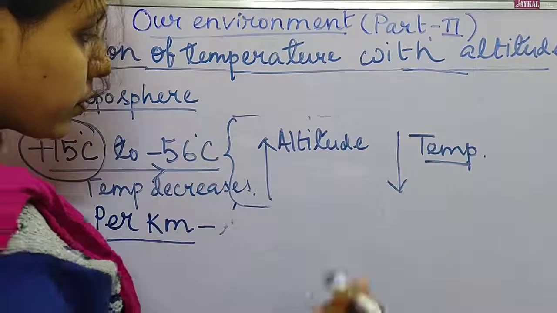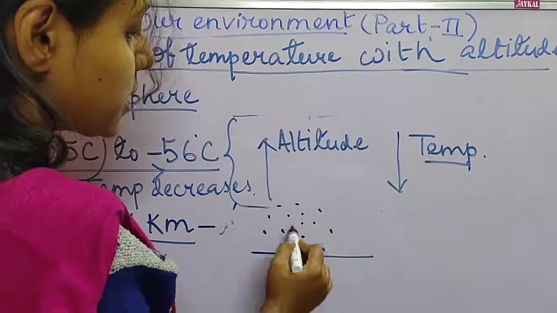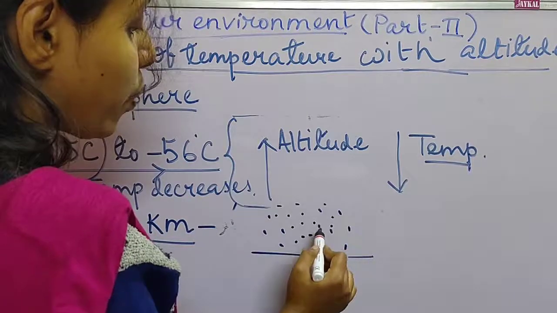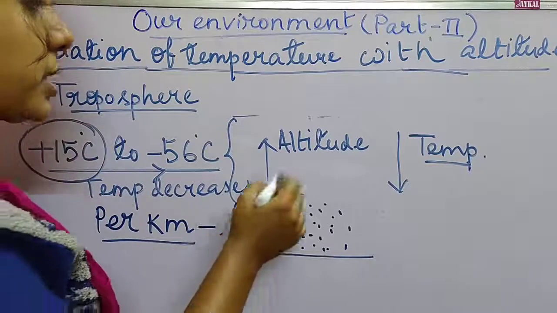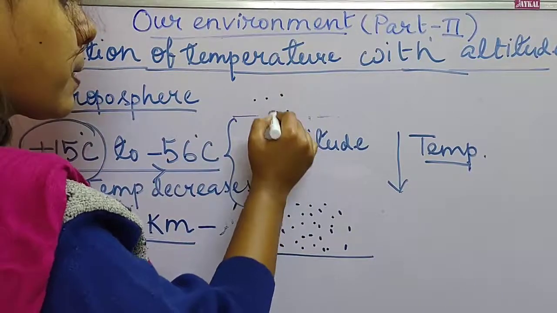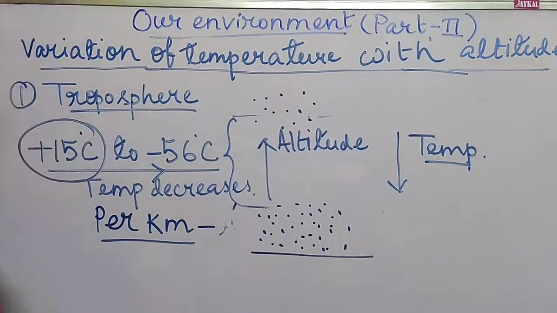Suppose here at the lower level near the Earth's crust, this is the density of gas molecules which are absorbing the solar radiation, and at a height, this is the density of the gas molecules.